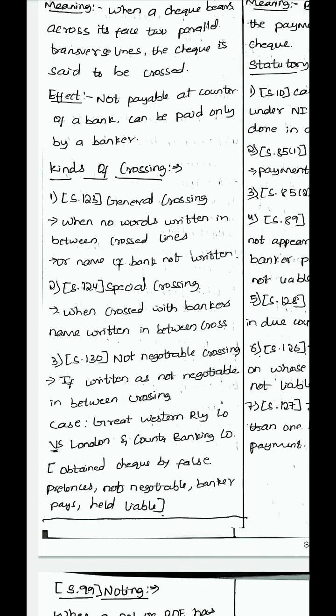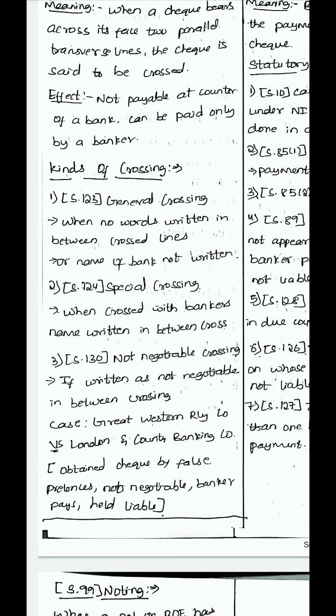Kinds of crossing. So what are the kinds of crossing? The first is general crossing. When no words are written in between the crossed lines, then it is called general crossing. The check is crossed but no name is written on that crossing, nothing is written, then it is called general crossing. The next is section 124, special crossing. In special crossing, in between the crossing, the banker's name is written or something is written or a note is written, then it is called a special crossing. Usually the banker's name is written, so the drawer specifies the bank where the payment has to be done, so it is called special crossing.